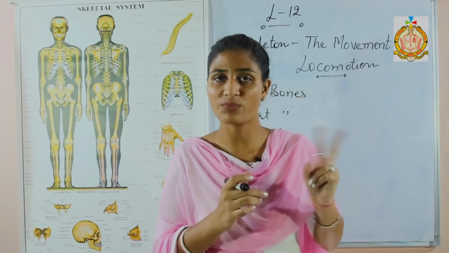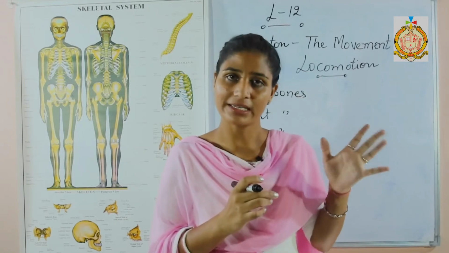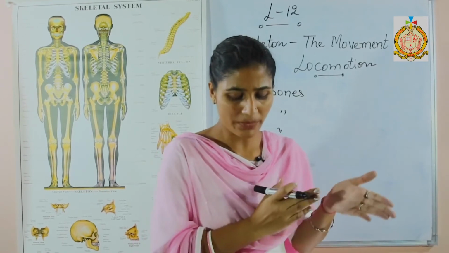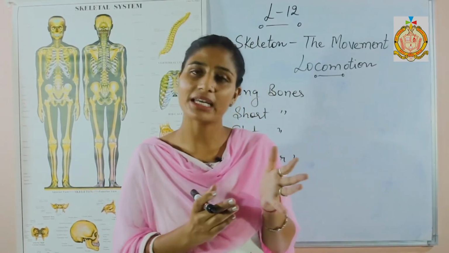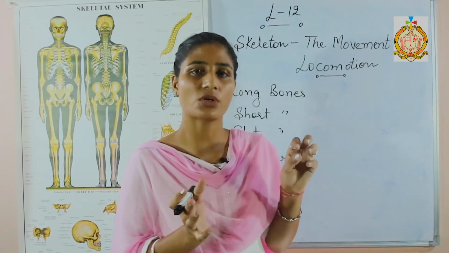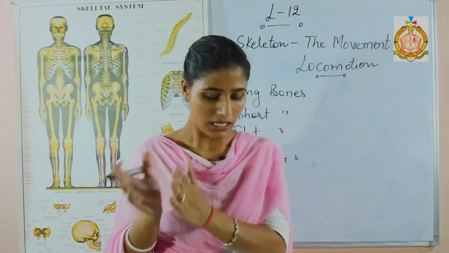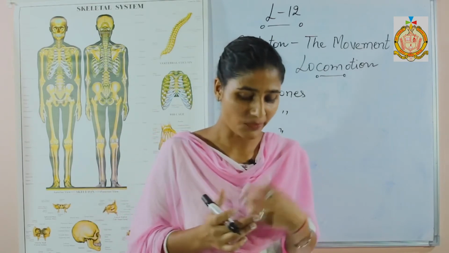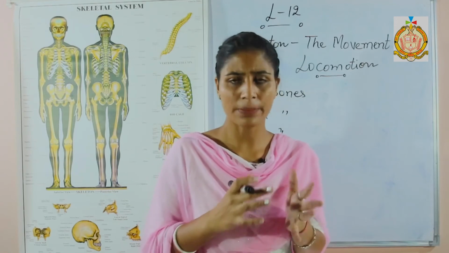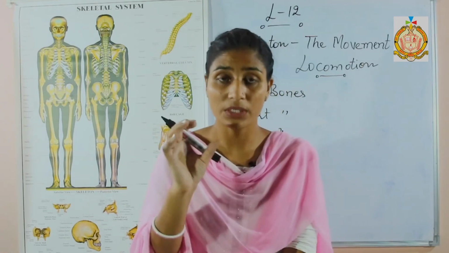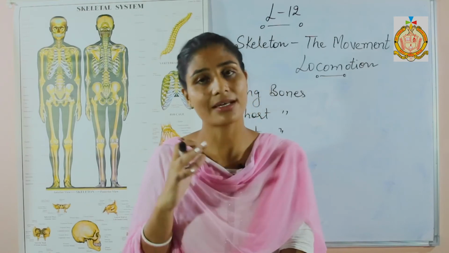There are two types of bone marrow in a bone. First is the yellow marrow and the second one is the red marrow. Yellow marrow is made up of adipose tissue as well as blood vessels. Adipose tissue is responsible for storing fat, and the blood vessels are present for the exchange of material. Next, red bone marrow is present at the tip or end of the bones, and it produces red blood cells.